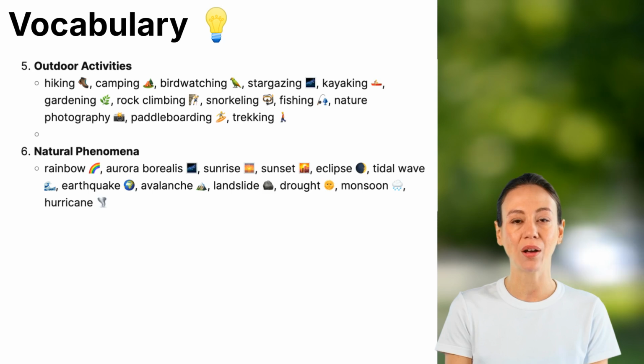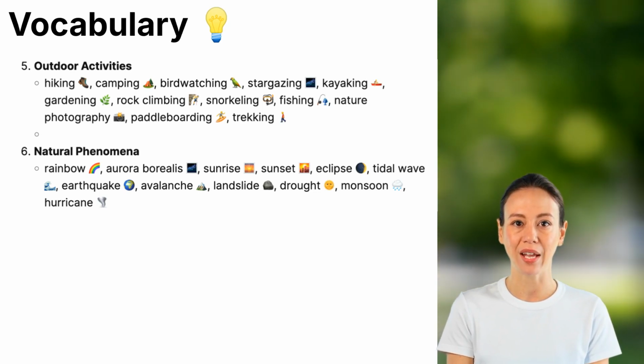A drought is a long period with little or no rainfall. A monsoon is a seasonal wind that brings heavy rain. A hurricane is a powerful storm with strong winds and heavy rain.